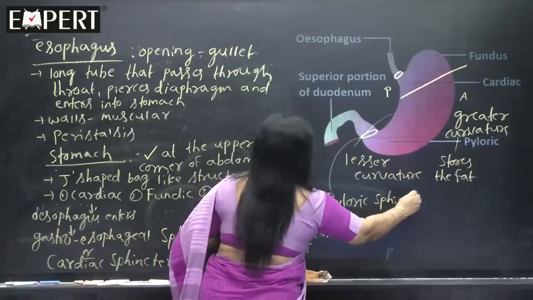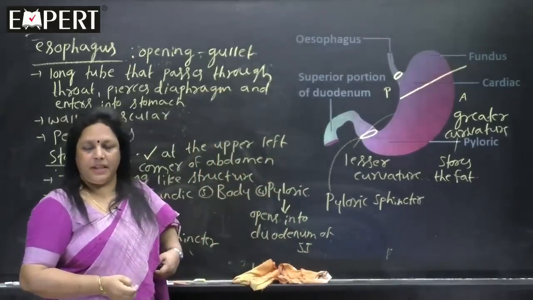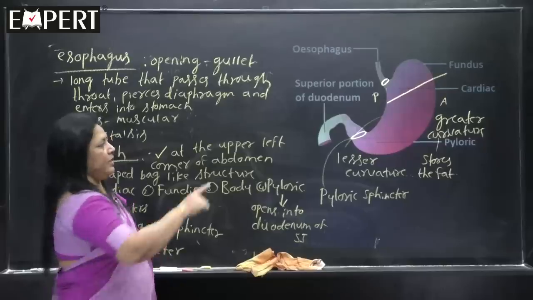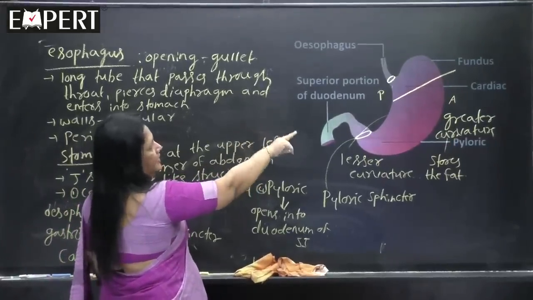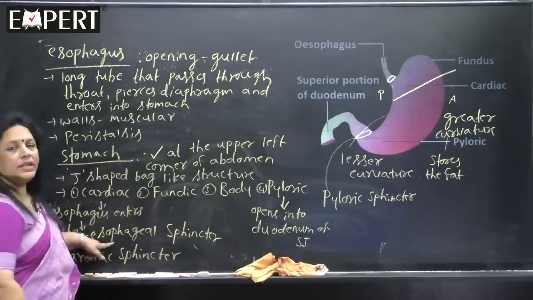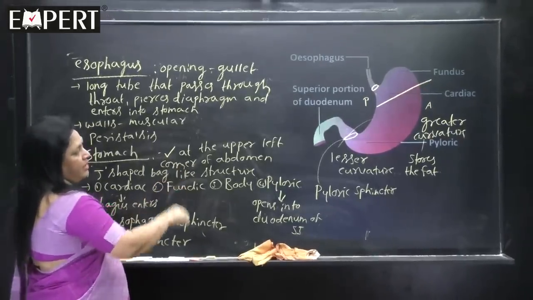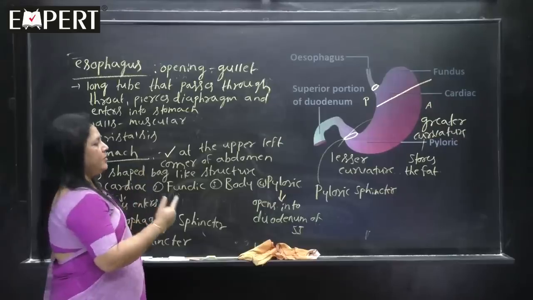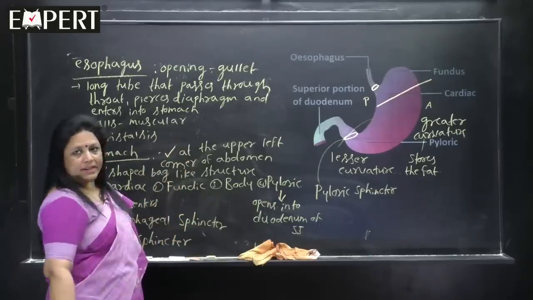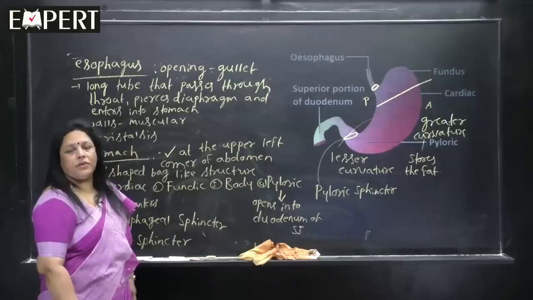So, I told you what is the function of the sphincter. Sphincters are also called valves, which are made up of smooth muscles. They prevent the backward flow of the food. Like that, you can see two sphincters now. The place where the esophagus opens into the stomach has one sphincter called the gastroesophageal sphincter or cardiac sphincter, and the last part of the stomach is called the pyloric stomach, where it opens into the duodenum. At that junction also one more sphincter is there, the pyloric sphincter. Here also it prevents the backward flow of the food.